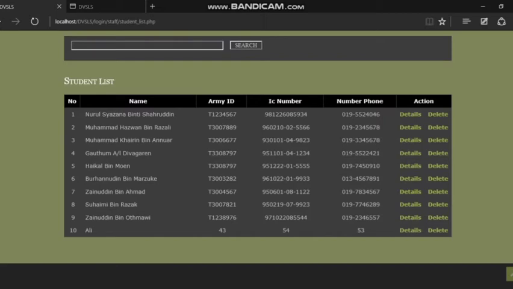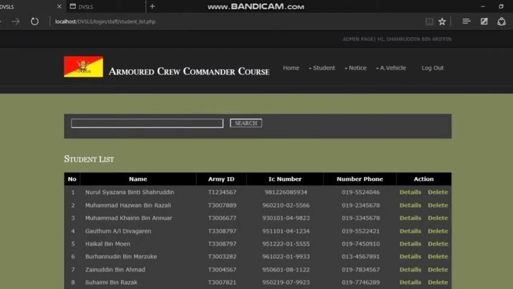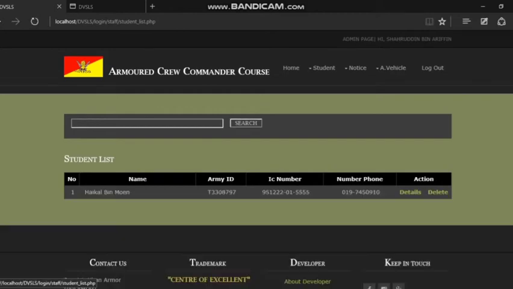Other than that, admin also can search for a specific student if they want by entering the student name, military ID, IC number or phone number at the search field provided. For example, I want to search Haikal. So Haikal name search. Then Haikal, okay.